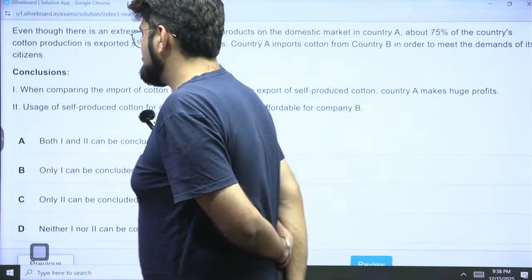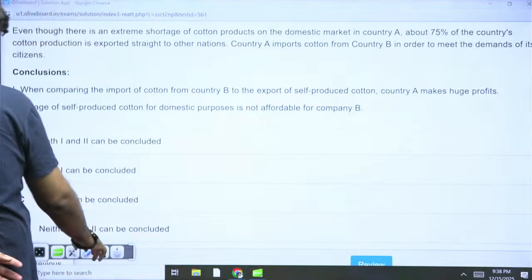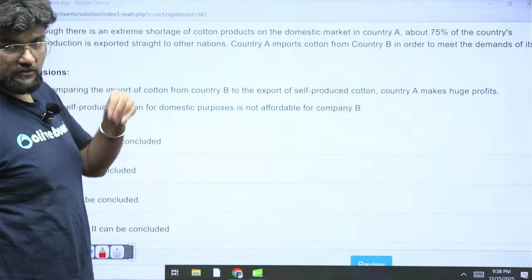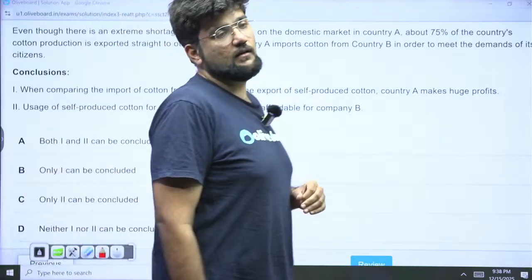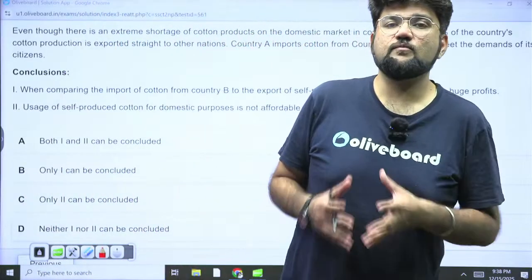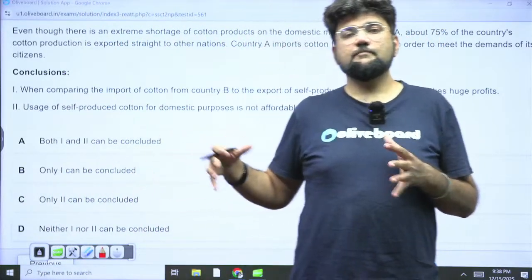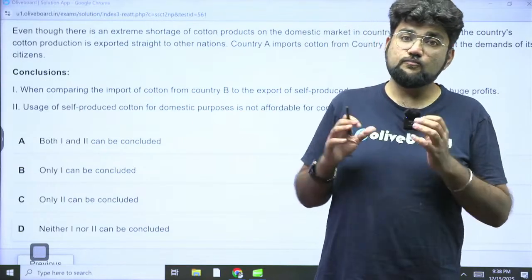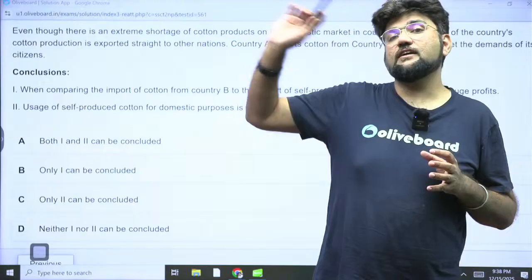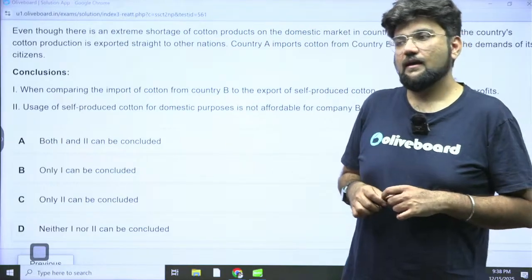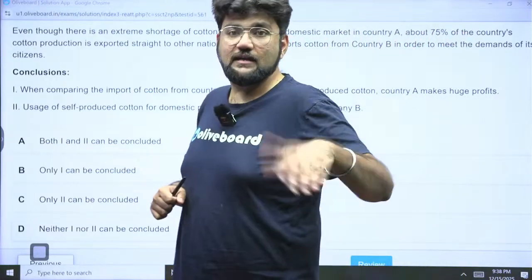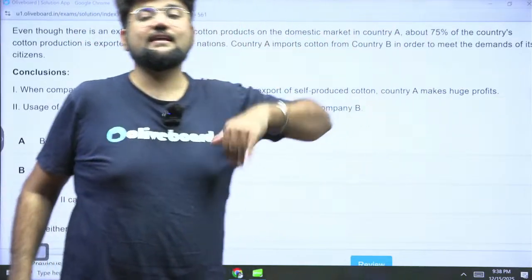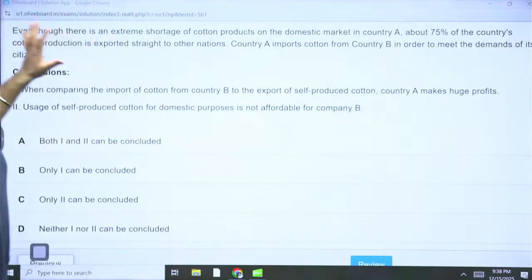So ideally what is being said is that country A produces cotton which is not sufficient for its own citizens. Despite that, let's say it is producing 100 kg cotton, and that 100 kg cotton is not sufficient for the people living in the country. Despite that, it is exporting 75 kg to other countries. And to meet the local demand of its own people, it is importing cotton from country B. This is what is mentioned here, right?